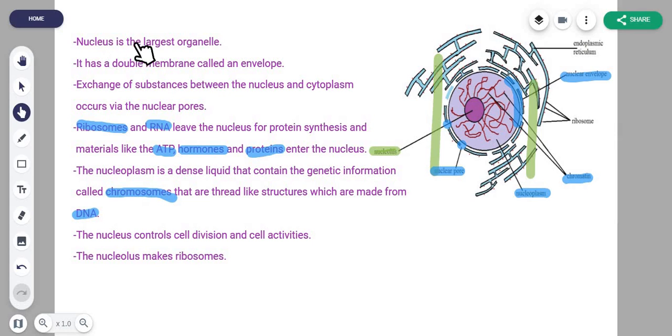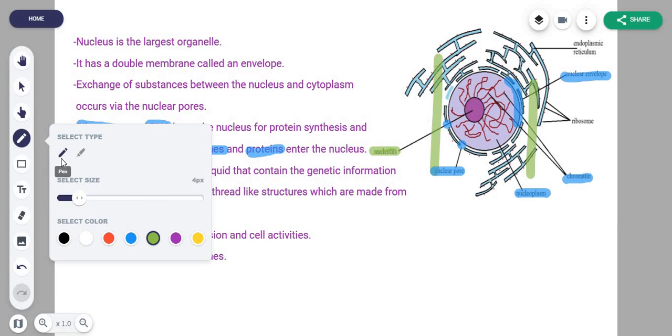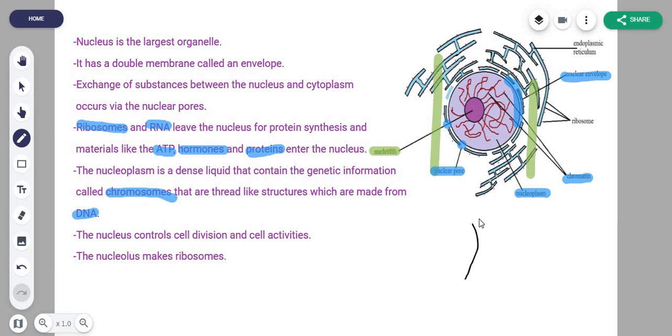So the nucleus is the largest organelle. Yep, that's true. It has a double membrane called an envelope. Now, what I mean by this is not that much rocket science. This is the first membrane of the nucleus, and then there's a second membrane of the nucleus. There isn't much space between the two membranes. My drawing isn't good here, so just get the idea. And this whole thing that I'm shading is your nucleus, okay? So this whole thing here is called an envelope, right?